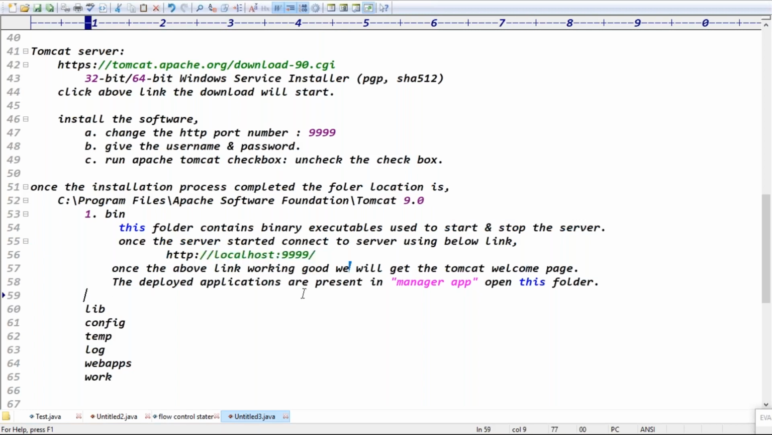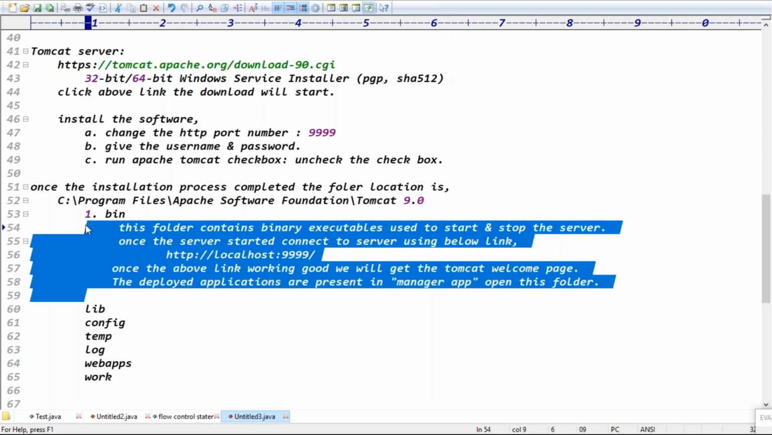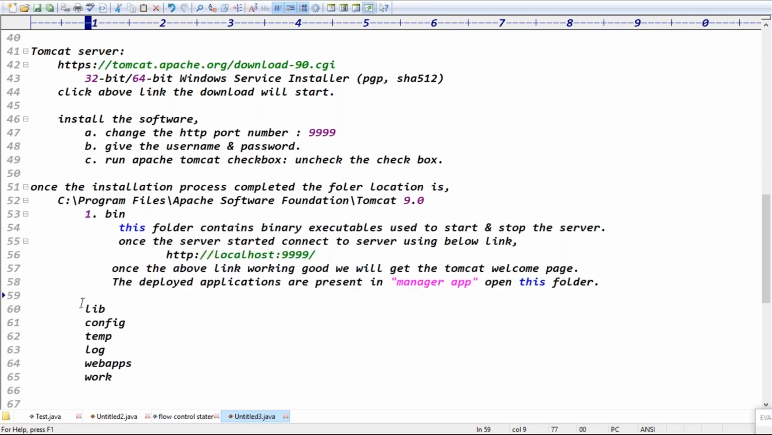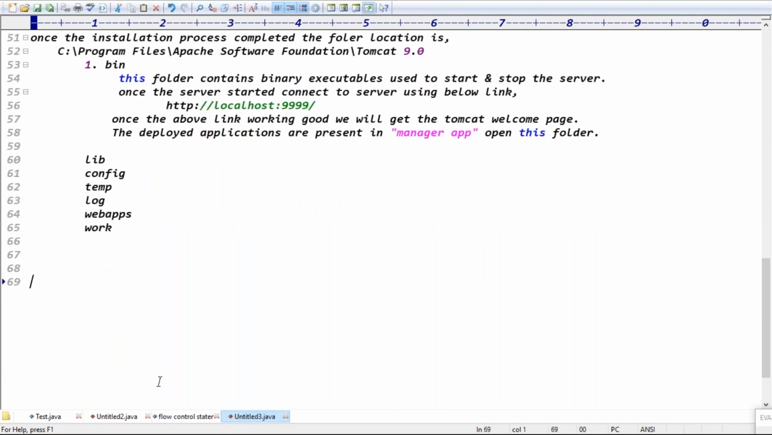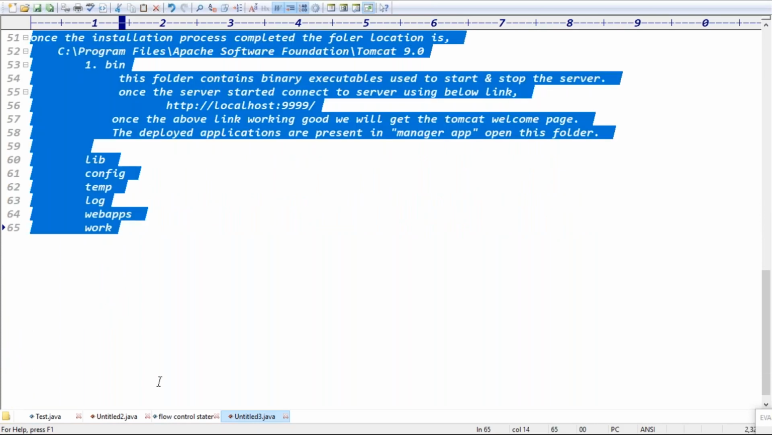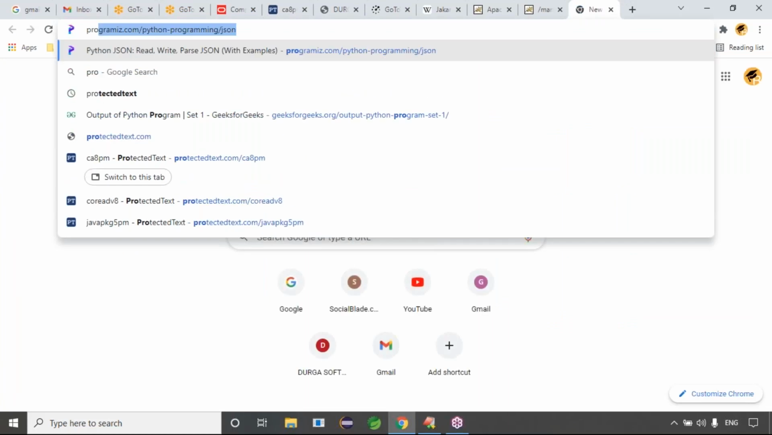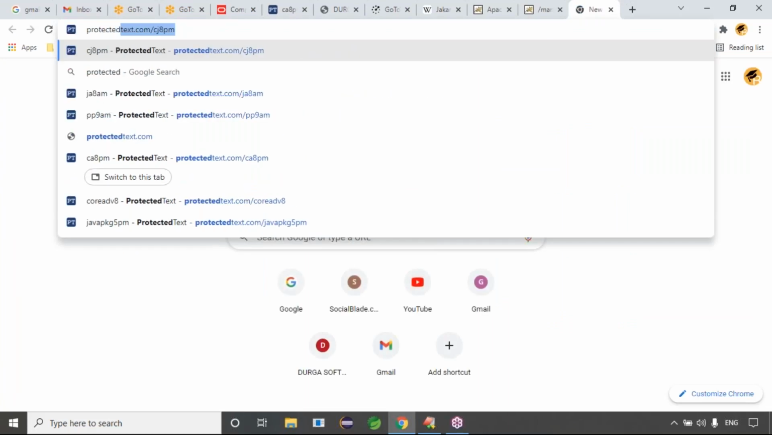The deployed applications are present in the managed app folder. Guys, try to check this bin folder. We understood the bin folder. In tomorrow's class, I'll explain the remaining folders and start the first application about Servlets. So to execute Servlets on your system, the server is ready now. Exactly.